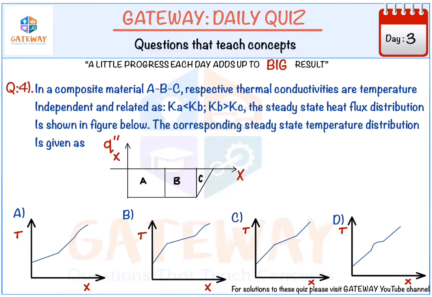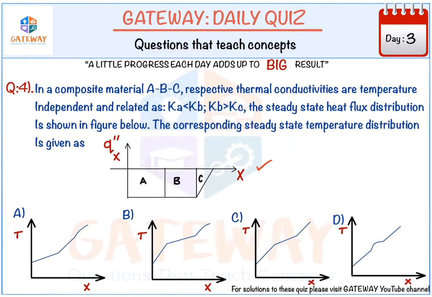The thermal conductivity relations among sections A, B and C are given: Ka is less than Kb, and Kb is greater than Kc. The steady state heat flux distribution is shown in the figure. So this is the figure given.